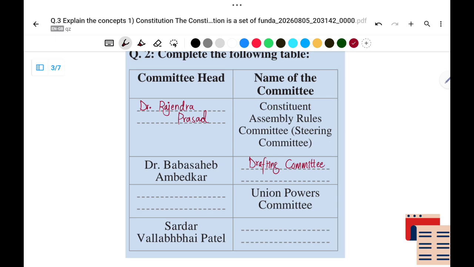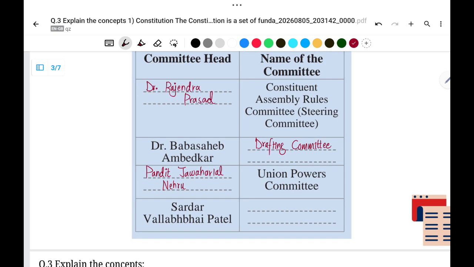Then name of the committee is Union Powers Committee. So the committee head is Pandit Jawaharlal Nehru. Then Sardar Vallabhbhai Patel. So here is fundamental rights. And minorities committee.